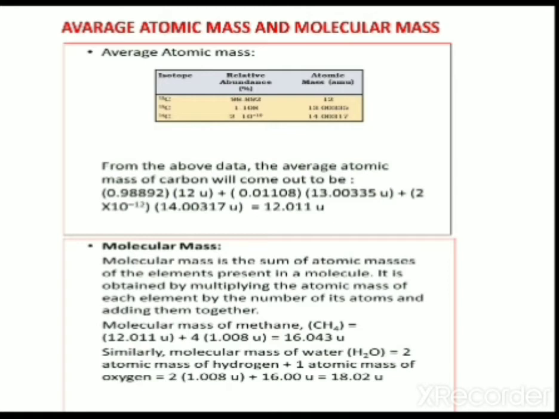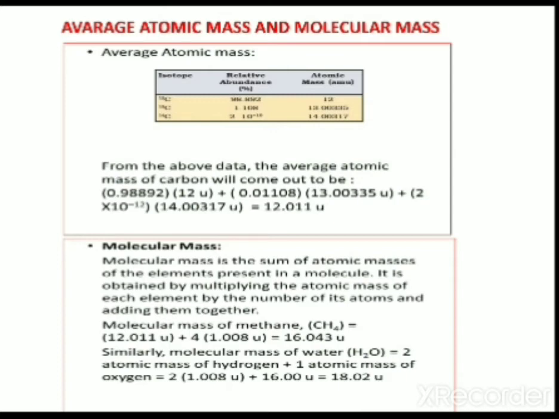Let us calculate. Carbon atomic mass, write 12.011 unified mass. It is the exact atomic mass of carbon. Plus then hydrogen. How many hydrogens are there? 4 hydrogens. Write 4 into the atomic mass of hydrogen, 1.008 unified mass. After simplification, it will give 16.043 unified mass. It is the molecular mass of methane. Like that, calculate for water.